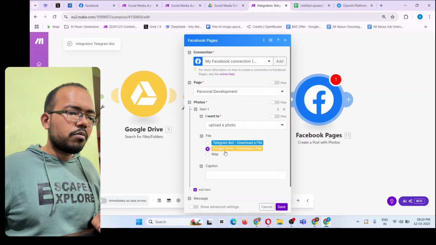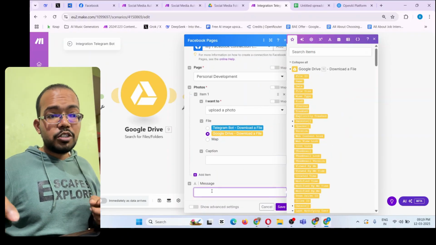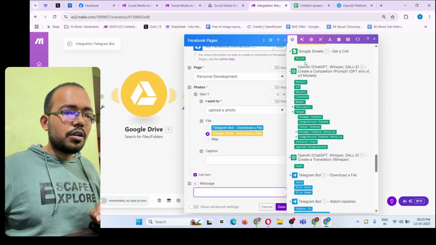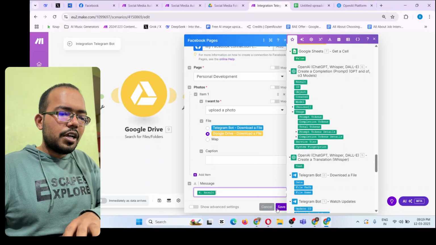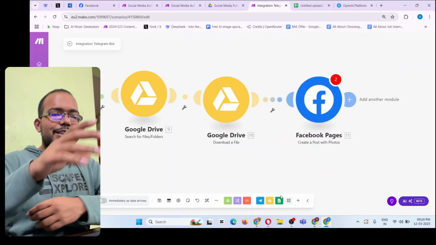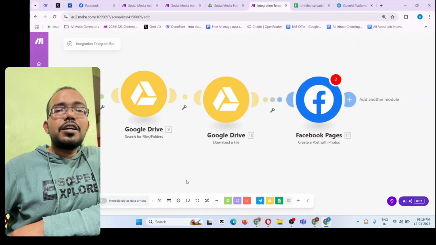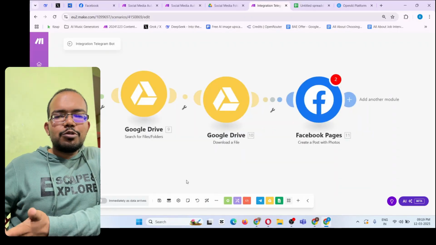So you can choose the photo from this Google Drive. And in the caption, you can leave it blank, but in the message, you have to put the message that you generated earlier over here. Sorry, not here, this one, this result, and save. So once you've done that, now you can turn on both these automations from here and save it. So once you've done that, this automation will be ready, and you can simply start using it from now on.